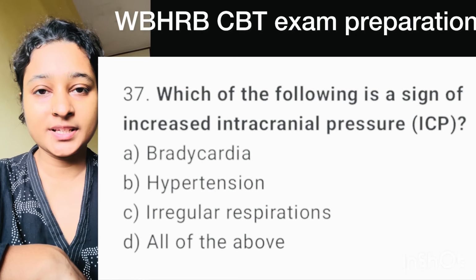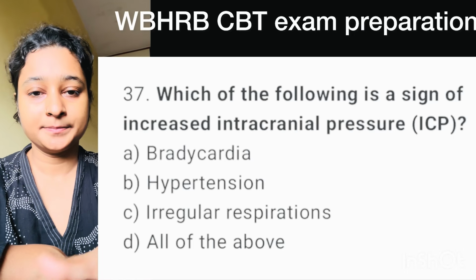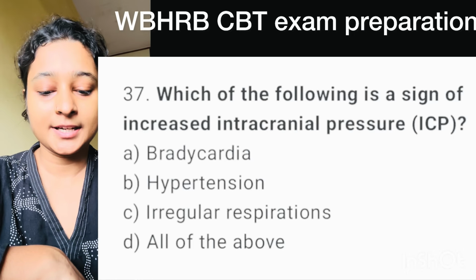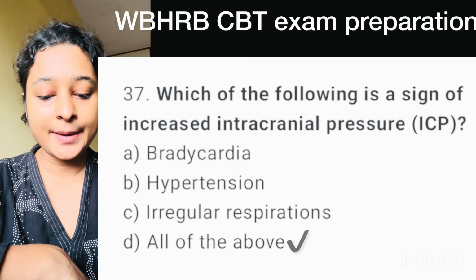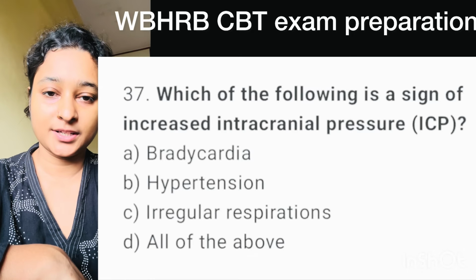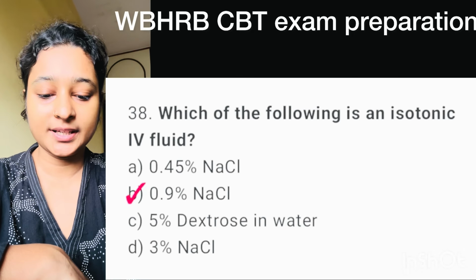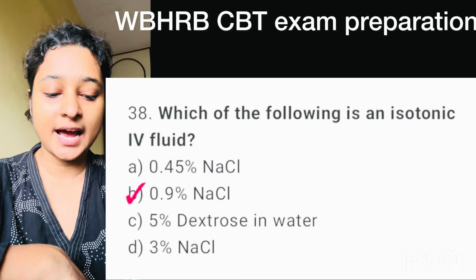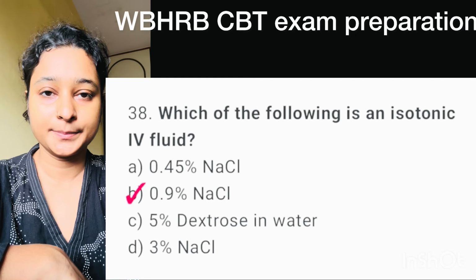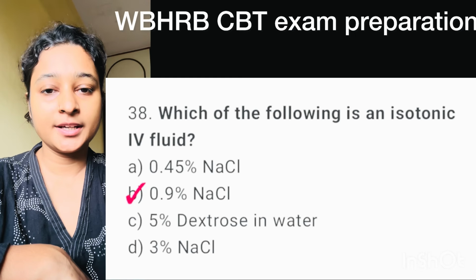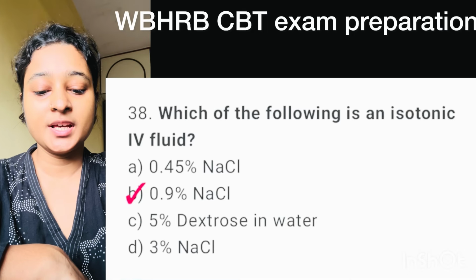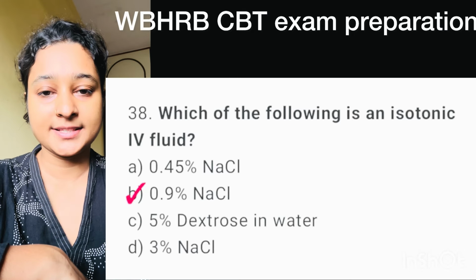Here, correct option is all of the above. That means bradycardia, hypertension and irregular respiration. Question number 38. Which of the following is an isotonic IV fluid? Here, correct option is option B, 0.9% NaCl.